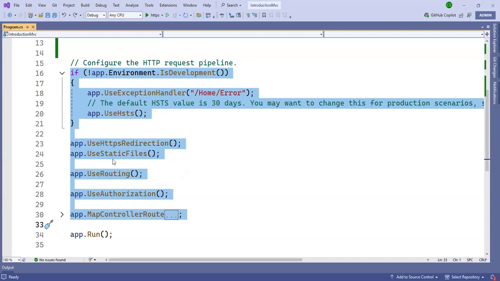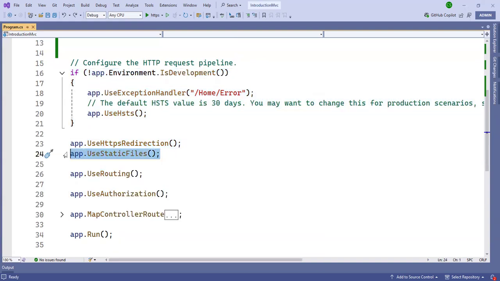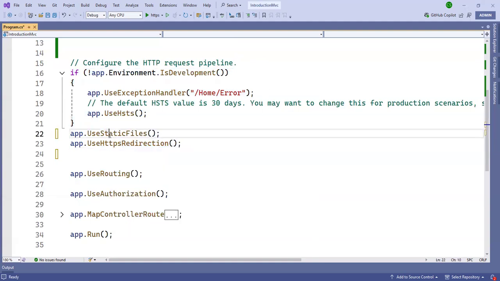If you change the sequence, suppose you move this one to the top, then UseStaticFiles runs first, and then the next middleware runs, because middleware runs from top to bottom. First this runs, then the next, then the next, always from top to bottom.